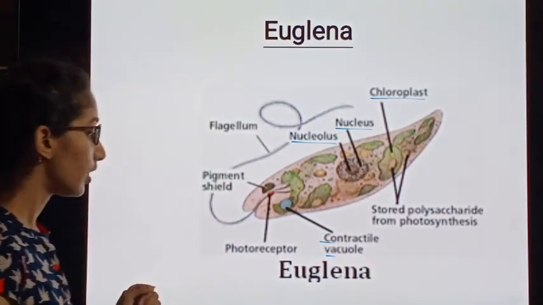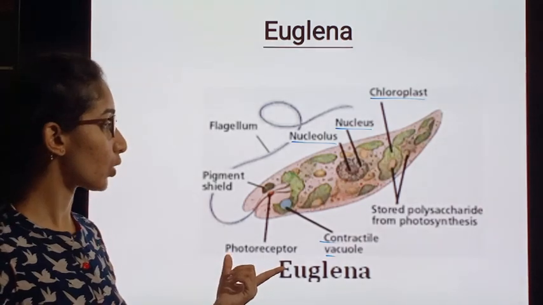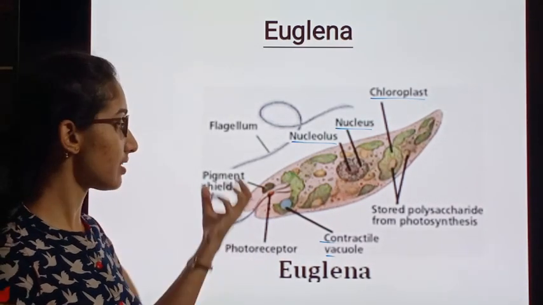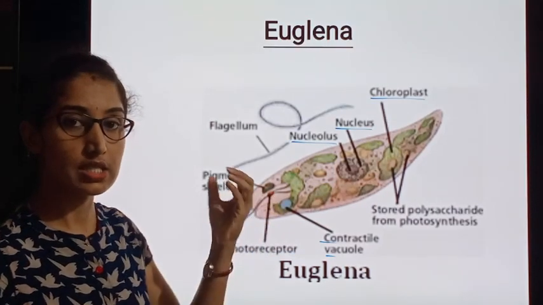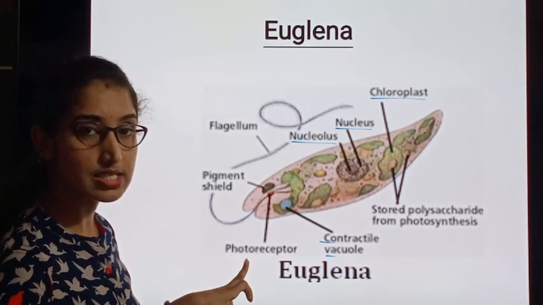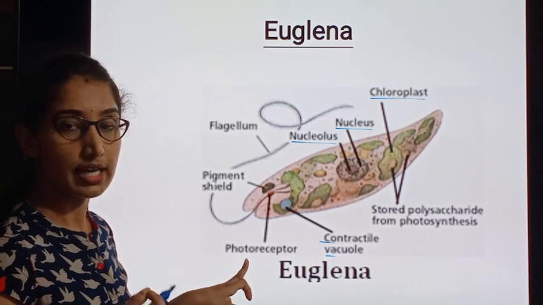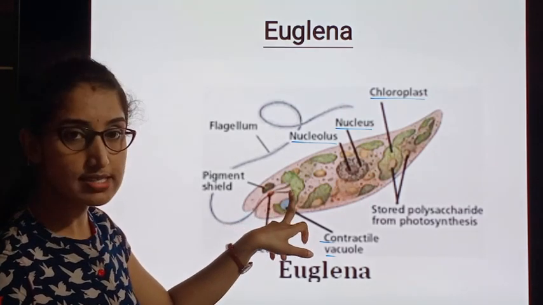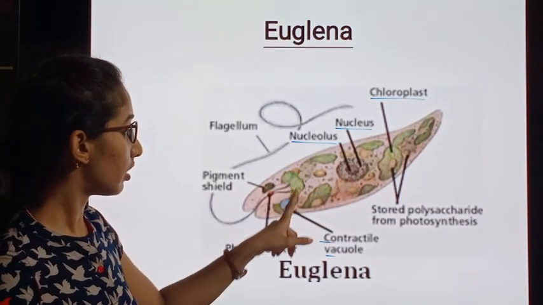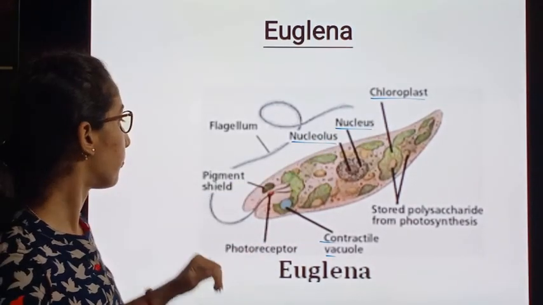And also here we see the photoreceptor, the receptor point which receives the light from the sun and sends it to the chloroplast.